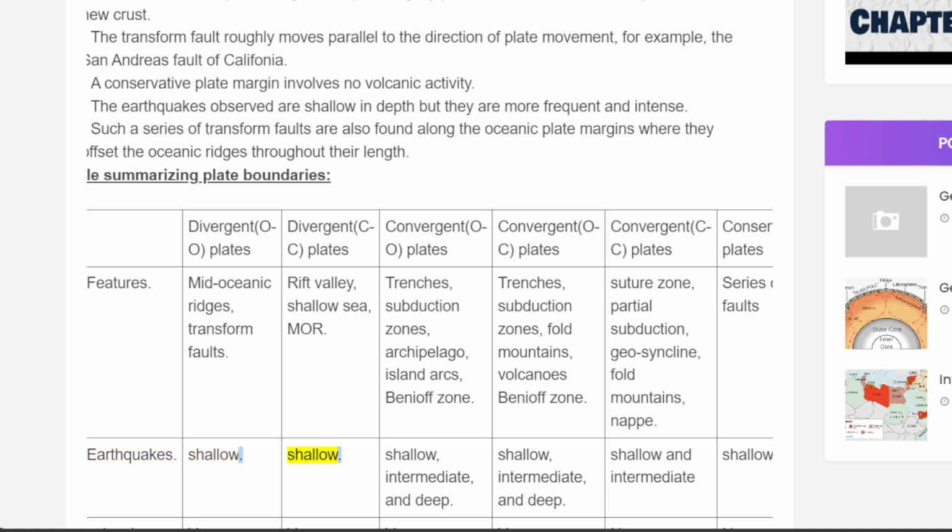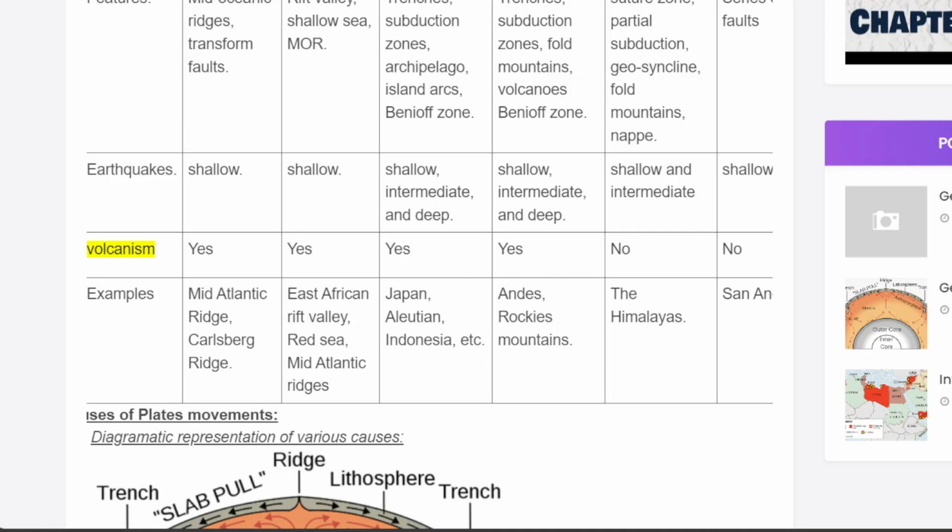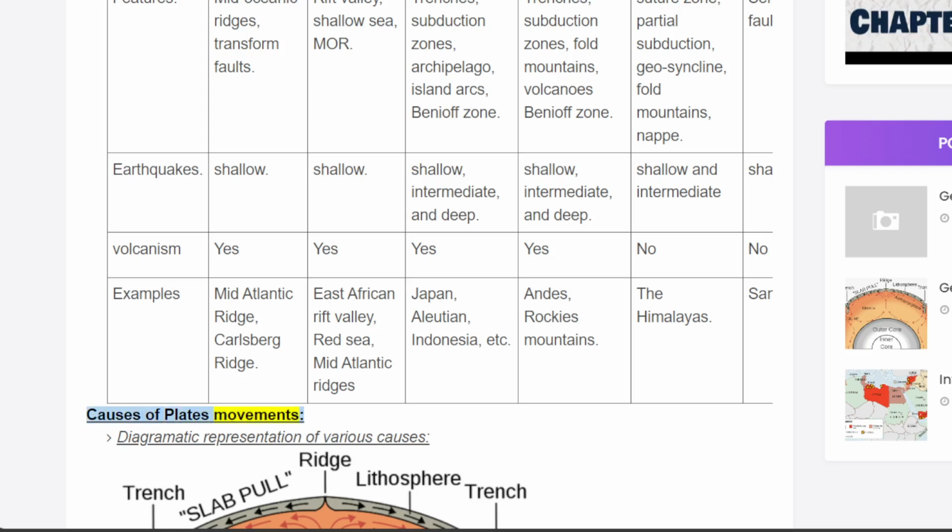Shallow. Shallow. Shallow, intermediate, and deep. Shallow, intermediate, and deep. Shallow and intermediate. Shallow. Volcanism: yes, yes, yes, yes, no, no. Examples: Mid-Atlantic Ridge, Carlsberg Ridge. East African Rift Valley, Red Sea, Mid-Atlantic Ridges. Japan, Aleutian, Indonesia, etc. Andes, Rocky Mountains. The Himalayas. San Andreas. Causes of plate movements.